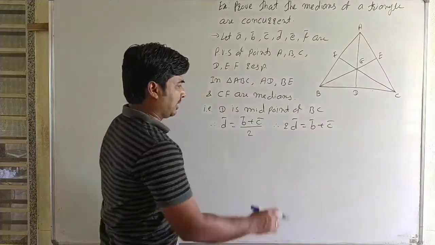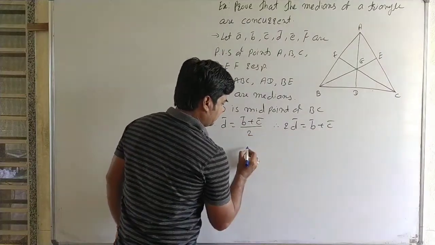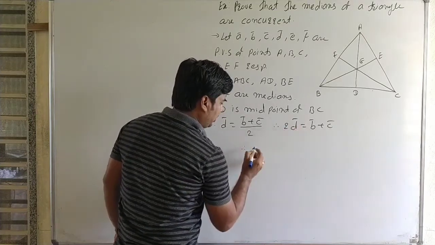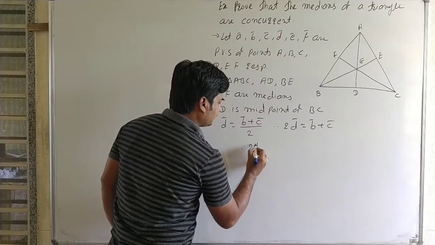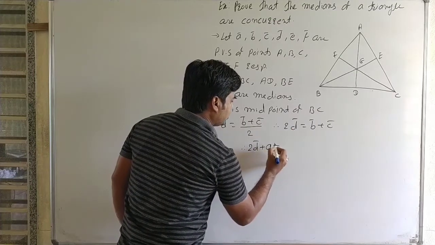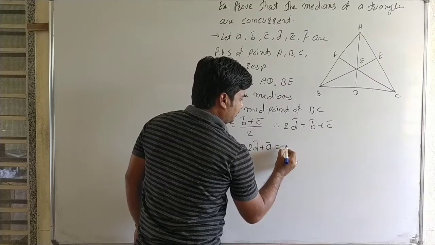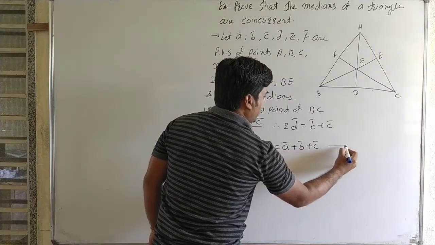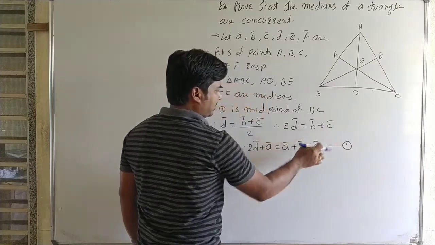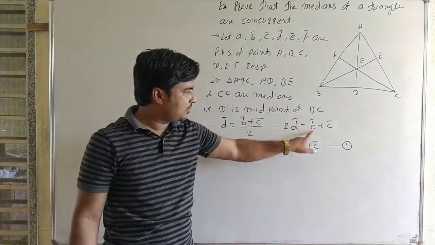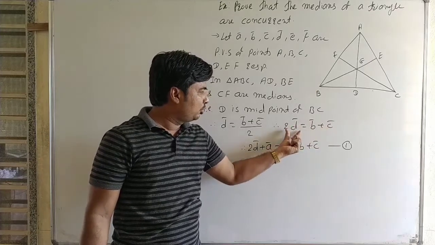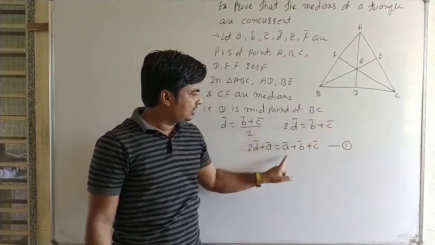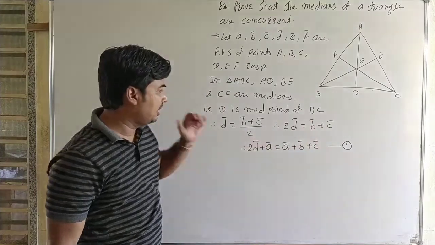Then adding A bar to both sides, therefore 2D bar plus A bar is equal to A bar plus B bar plus C bar. It is the first condition.